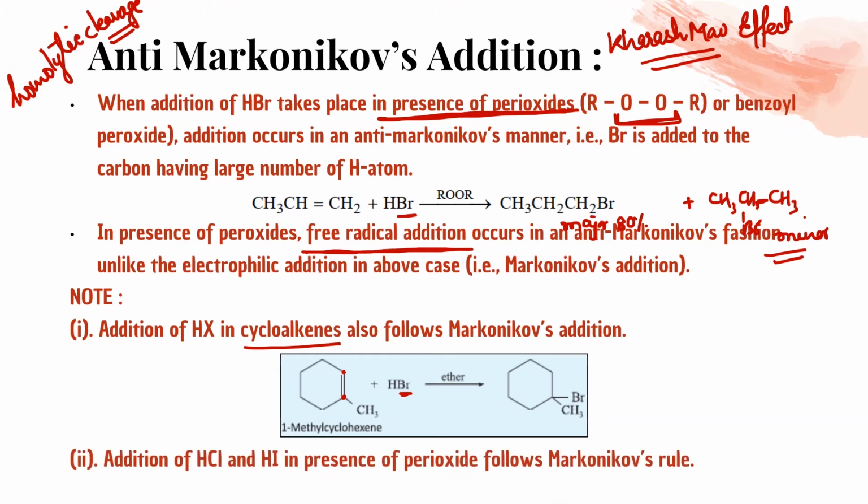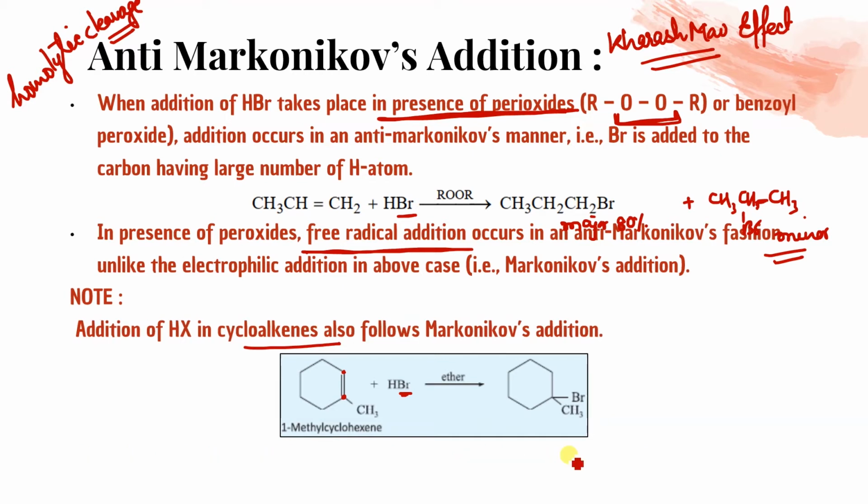Now next thing is addition of HCl and HI in presence of peroxide follows Markovnikov rule. If we use HCl and HI, even in the presence of peroxide, it will follow the Markovnikov rule. So let's know what the mechanism is, and this mechanism is also important in class 11. Questions can be asked for that: write the mechanism of Markovnikov or anti-Markovnikov. Okay, so let's know about this.